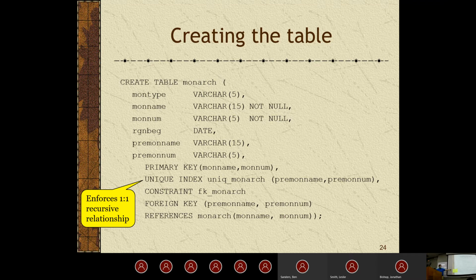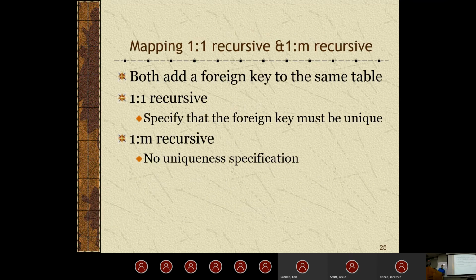So we're defining this constraint by using the pre-monarch name and the pre-monarch number. We're also adding in a foreign key inside of there to make sure that we have that foreign key defined. So all we're doing is adding in the unique index, and that allows us to enforce the referential integrity of that one-to-one recursive relationship. Of course, in a recursive relationship, we're inside of one table. That's pretty much a given. So we're just making sure that each instance is going to be unique.